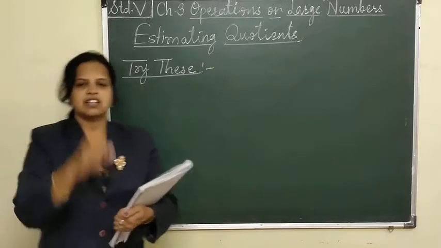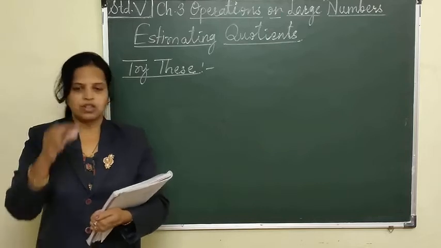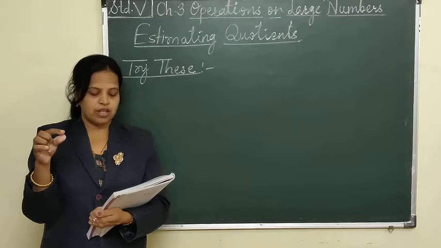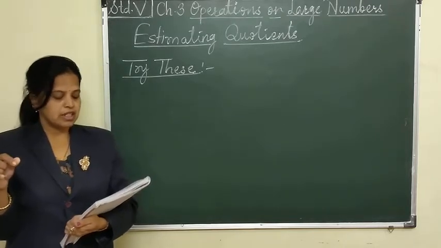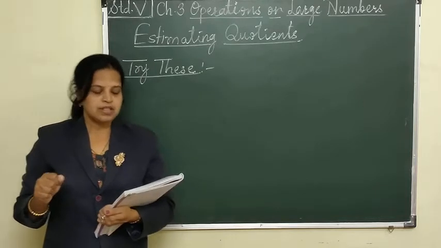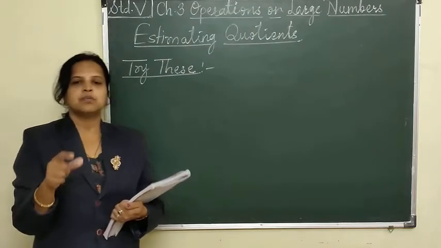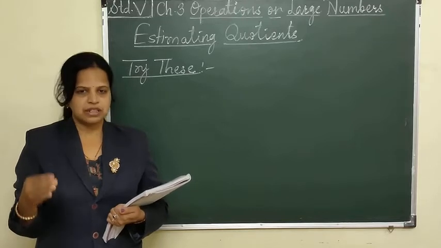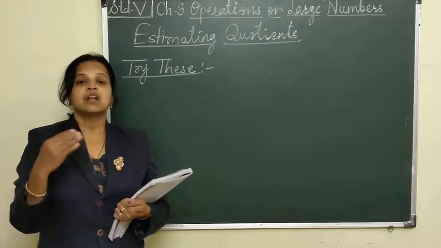If you see the description given above, there we can find out. See the red letters, compatible numbers. Then choose a number close to 548. Is that easily divisible by 7? See what I am going to tell you now. Instead of rounding off the numbers to the greatest value, we have to apply a different method here. We have to round off the given number to the compatible number.